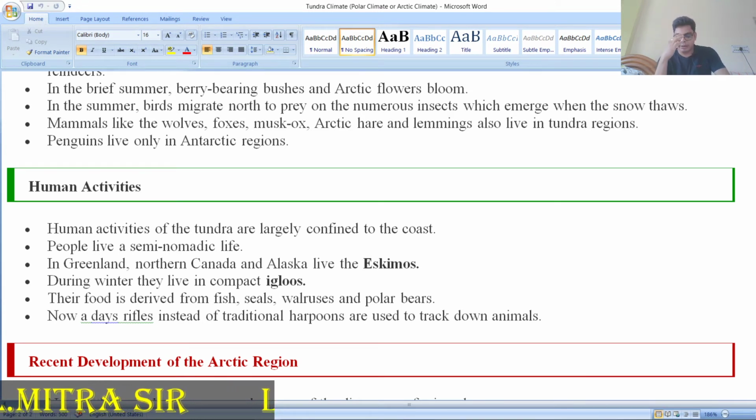And in the summer season they make the house with a tent, made from reindeer skin and with the use of wooden frames. So, this is known as the tepee. What is known as the tepee? So, this thing you have to memorize.